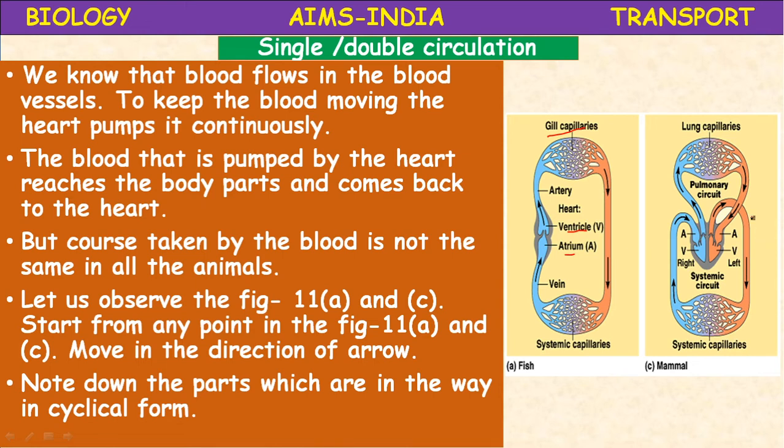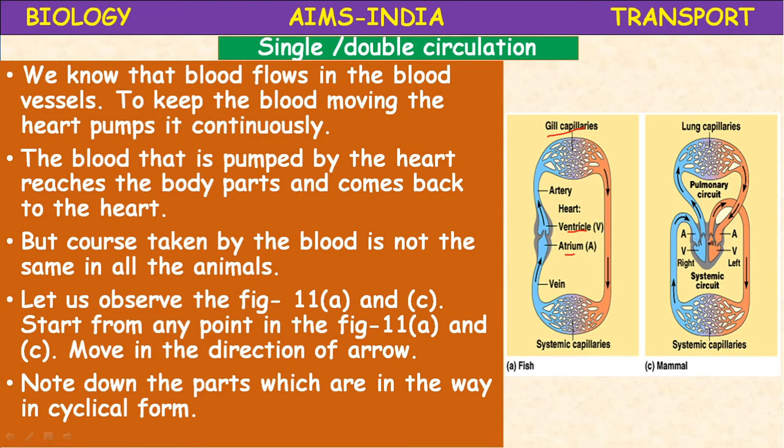Next, in the second figure, in the mammals, if you see the body parts, these red capillaries represent the systemic capillaries. Okay, and here the blue one represents the veins. From the body parts, deoxygenated blood is collected and opens into the right atrium.